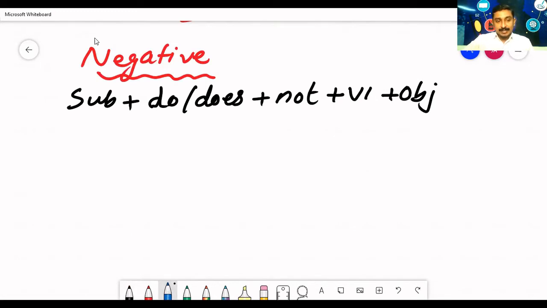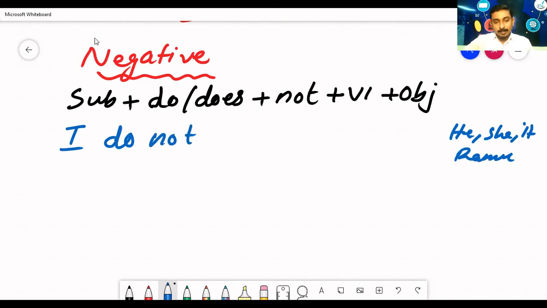Let me make a sentence. I. Now you will have doubt where to write do and where to write does. Does is used only with the third person singular, like he, she, it, and any singular names like Ramu. Do is used with all other subjects. So I need to write here, I do. Next, not. I do not. Verb 1, eat, mango. I do not eat mango.